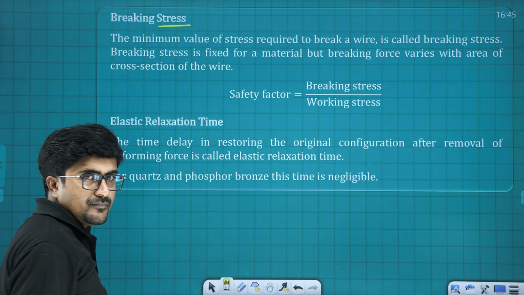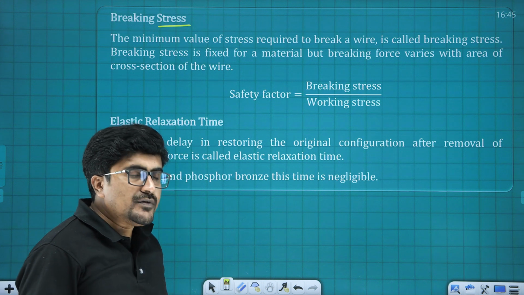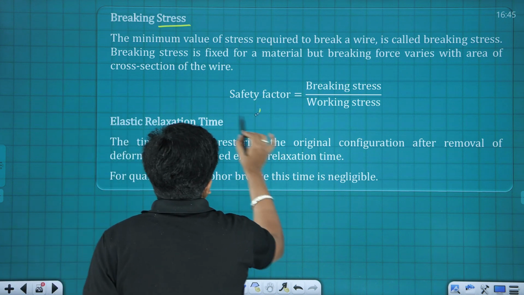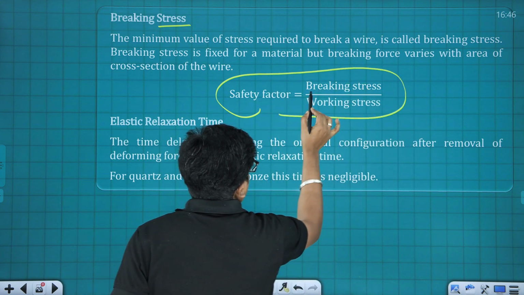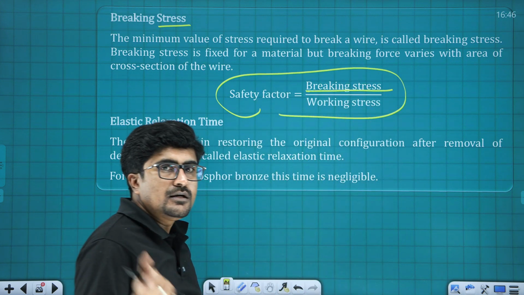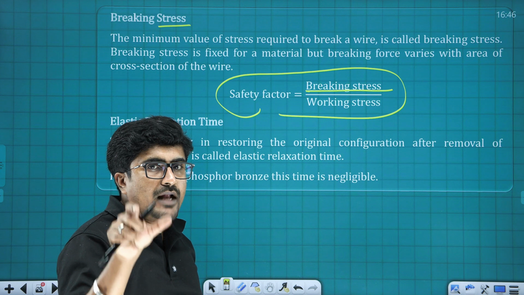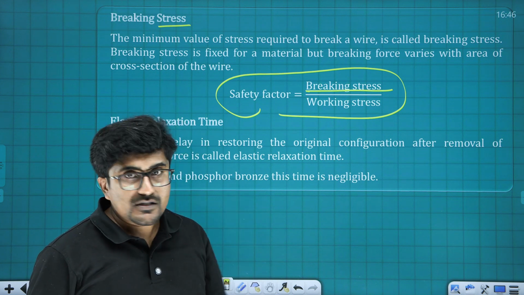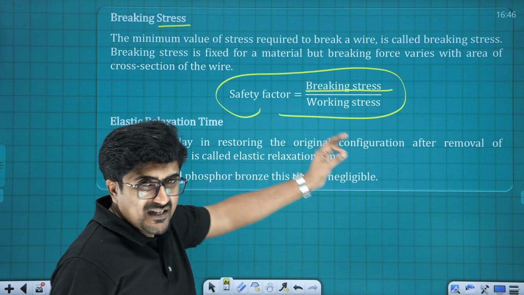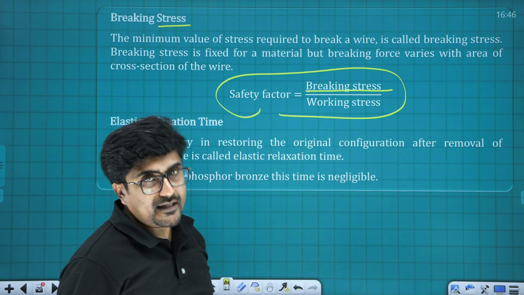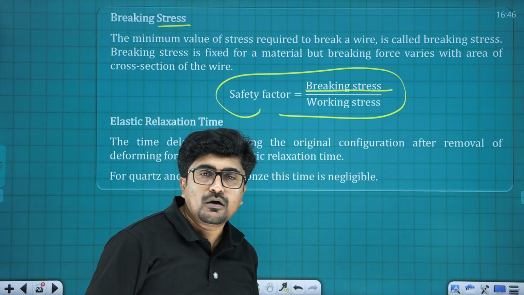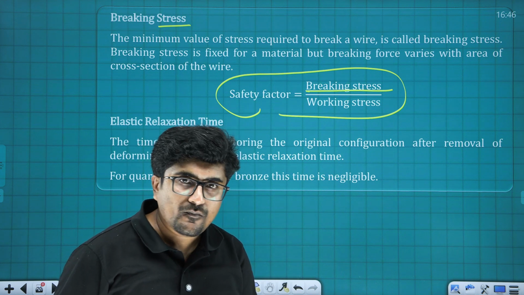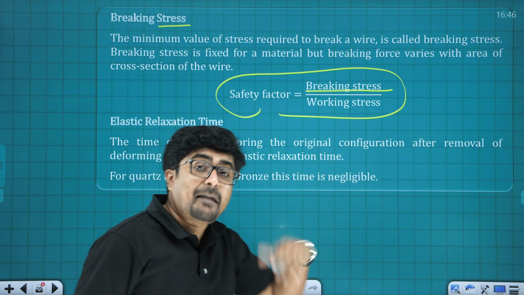Breaking stress. Once we know the breaking stress, definitely there is going to be a safety factor. Breaking stress means the maximum value of force that can be applied perpendicular to that particular surface per unit area. And breaking stress upon working stress gives the safety factor. Working stress means what is the load actually being experienced by a given wire or a given structure, and breaking stress is the maximum possible.